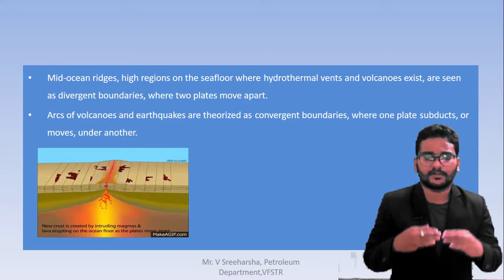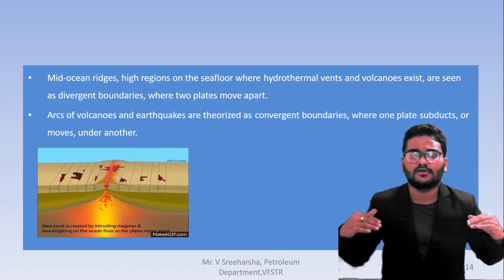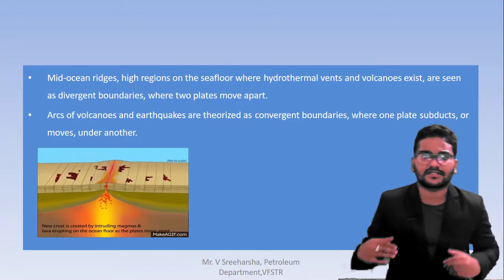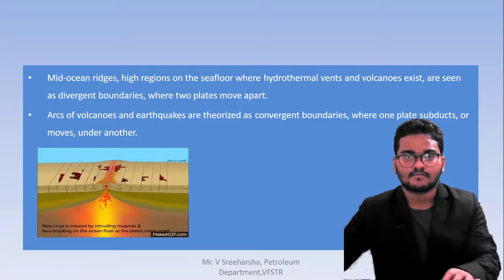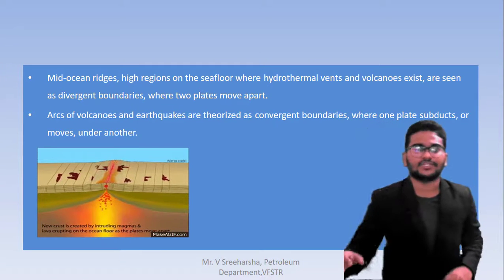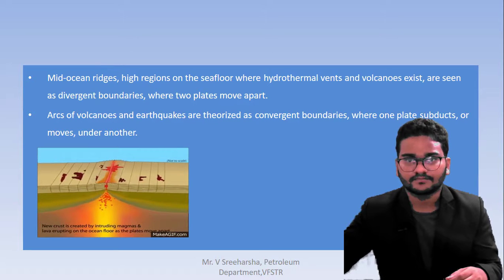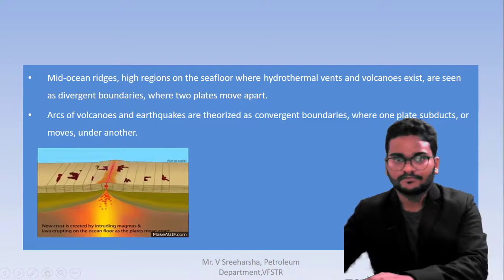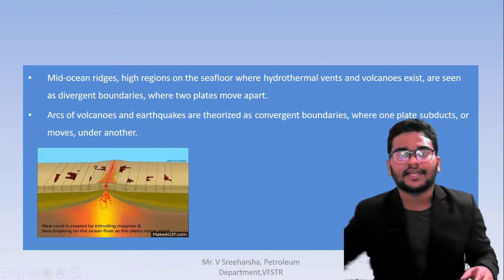Suppose the two oceanic shelves are diverging from each other, going from one place to another, then there will be ocean ridges. So here the mid-oceanic ridges, between the seafloor: the two plates are diverging from each other, and then the volcanic eruption is happening.